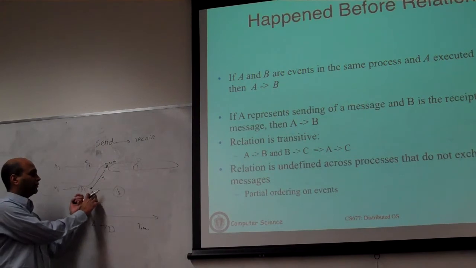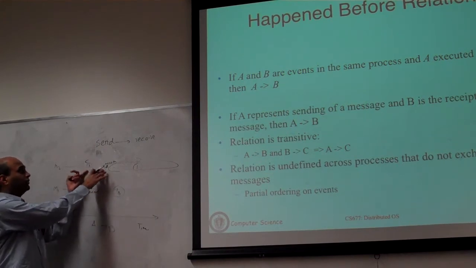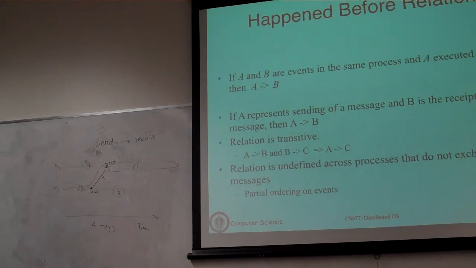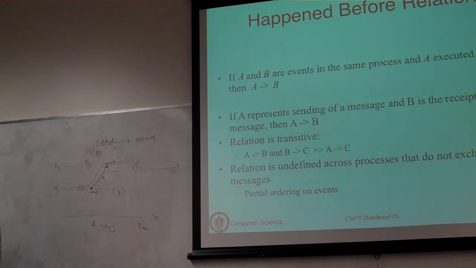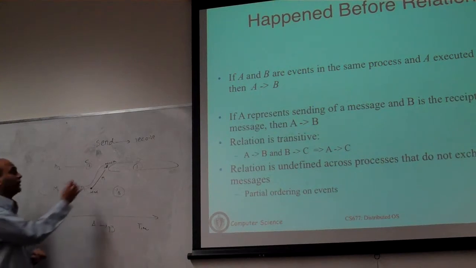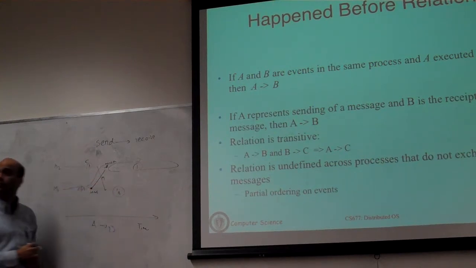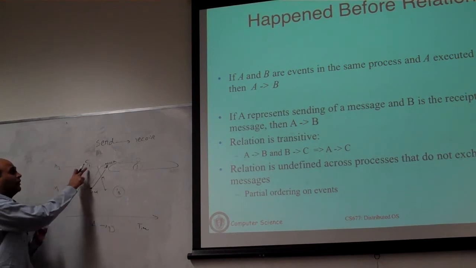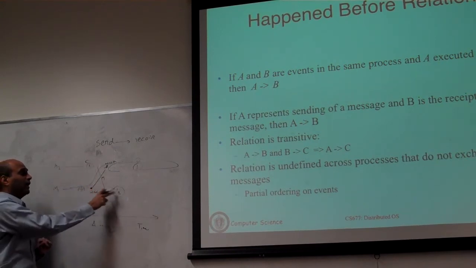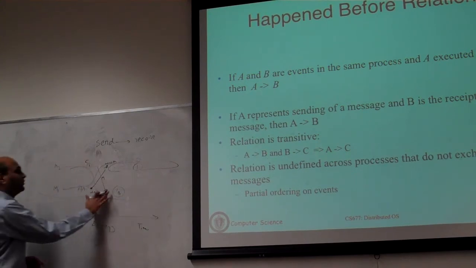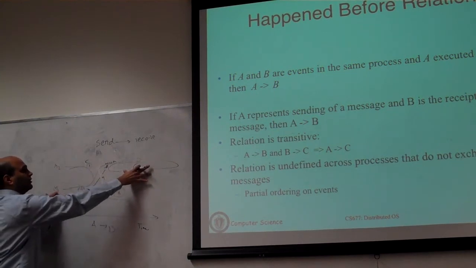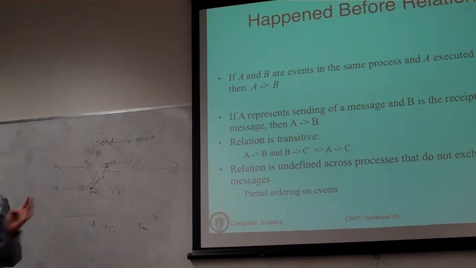All you can do is order the send and the B, but you cannot use that to order C and B. So in particular, what we will say is that B and C cannot be ordered. They are concurrent events. You cannot say, because there is no message exchange to tell you what has actually happened. If it has so happened that another message has gone this way, now you can order those two, because you know that C happened before that send and B happened after that receive. So you can essentially say that's an ordering. But if there is no such message, these are the only events that can be ordered. You cannot say anything about those two. So those classes of events are going to be claimed to be independent.